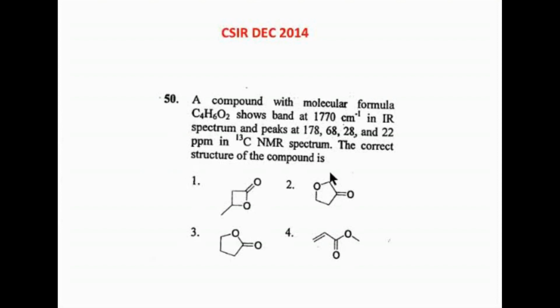Tell me guys, when I just see this with respect to C13, how do I rule out 2 options? Ma'am, option 2. Option 2, very good. How? Ma'am, because an ester comes around 160 to 180, and 2 is not an ester. Very good, awesome. Since this is a ketone, a ketone should have a value around 200. So this is 178. So a ketone cannot have 178.